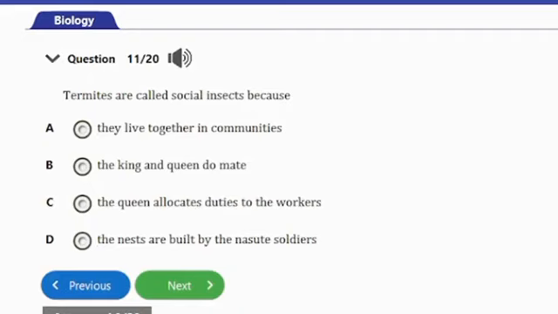Question number 11. It says, termites are called social insects because A, they live together in common communities. B, the king and queen do mate. C, the queen allocates duties to the workers. D, the nests are built by the nurtured soldiers. So guys, the answer to this question is option A, and that's because they live together in communities.